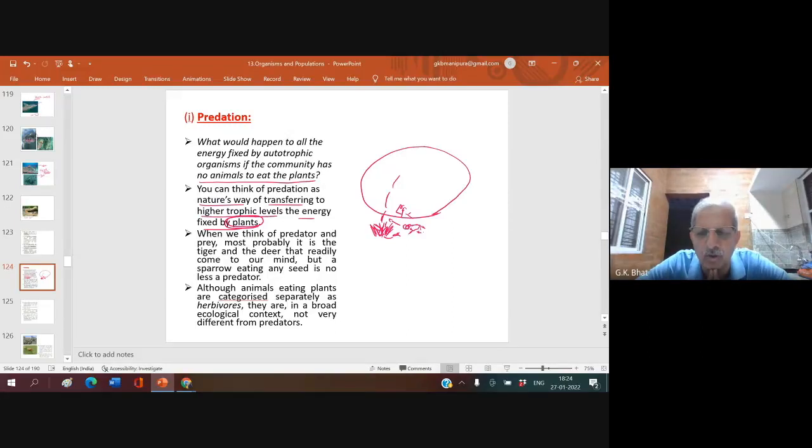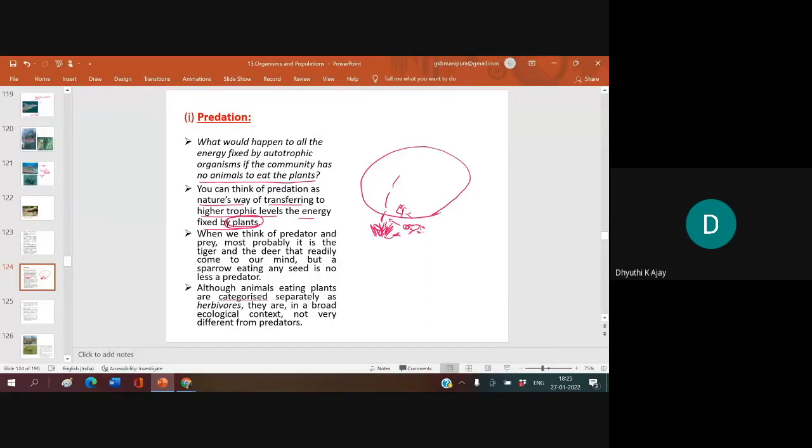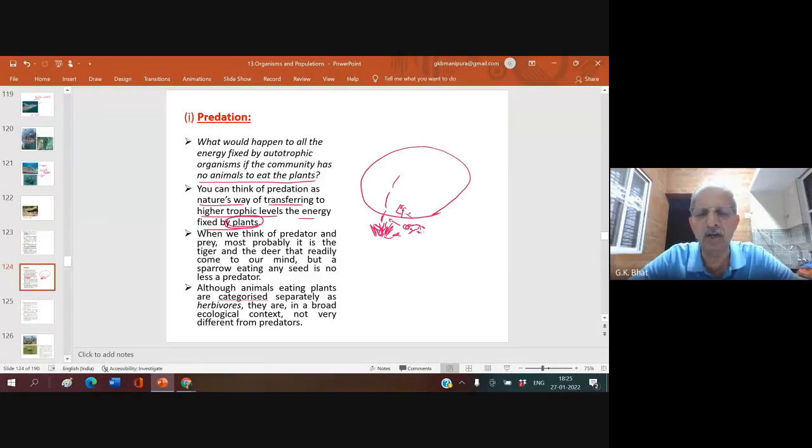Sir, wrong. Yes, I should not have done it. I felt bad. Because today I might have succeeded in giving protection to this squirrel.